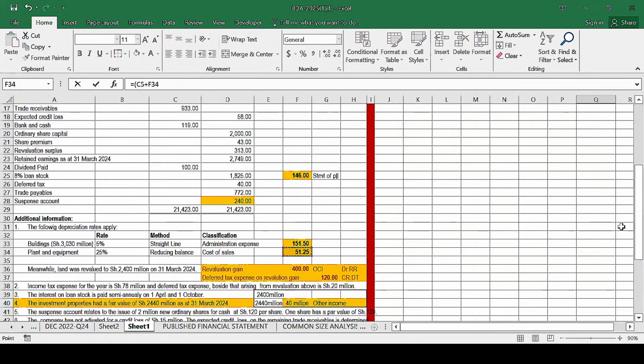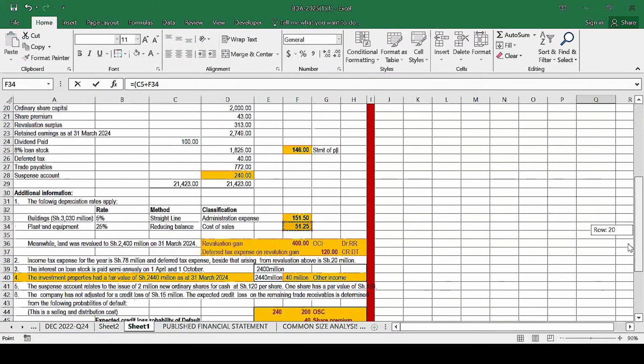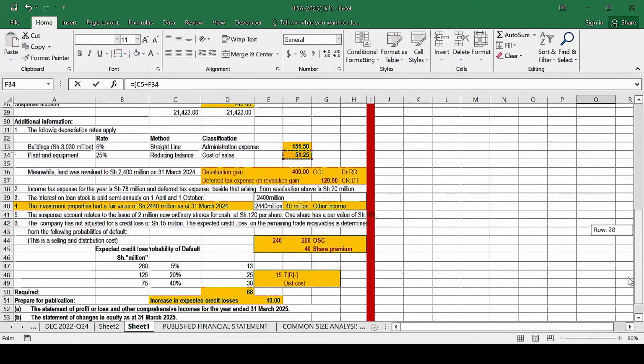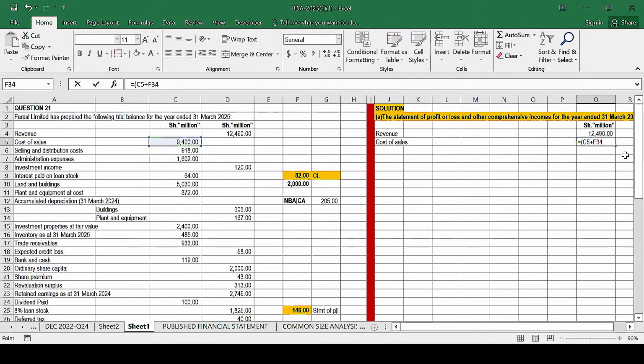Anything else to be included within the cost of sales? As per the workings you have done here, nothing else. So I close the bracket, and then multiply that by -1 to make it a negative, because our cost of sales here should be a negative.